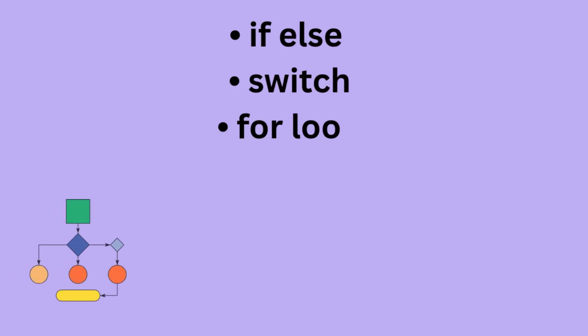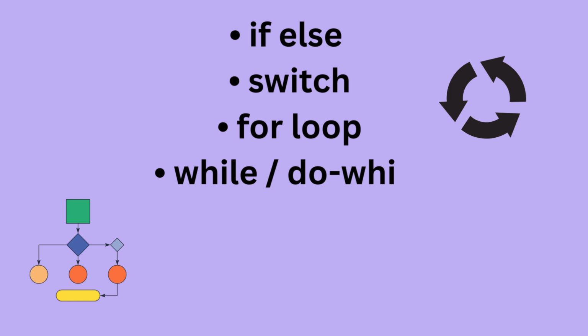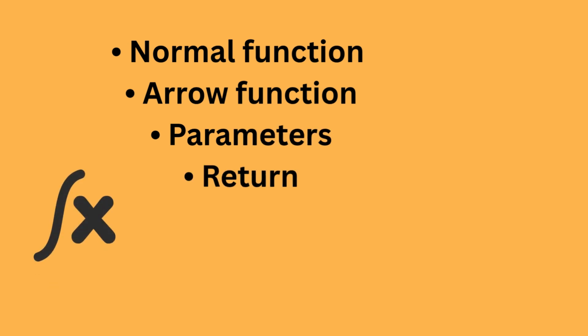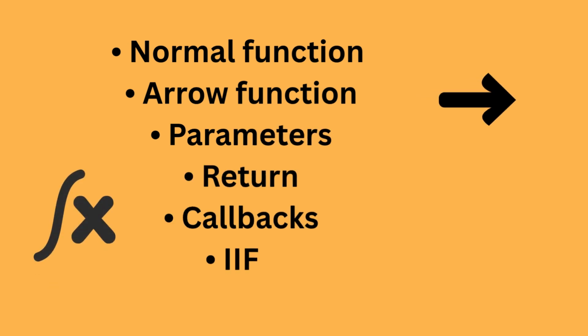Control flow decides how your program runs. You must master if-else, switch statements, and all types of loops. Loops are extremely important in real projects, so make sure you practice them properly. Functions are the backbone of JavaScript. Learn how to create functions, return values, pass parameters, use arrow functions, and understand callbacks. Callbacks help you write asynchronous code. This becomes useful later when you learn promises and async await.